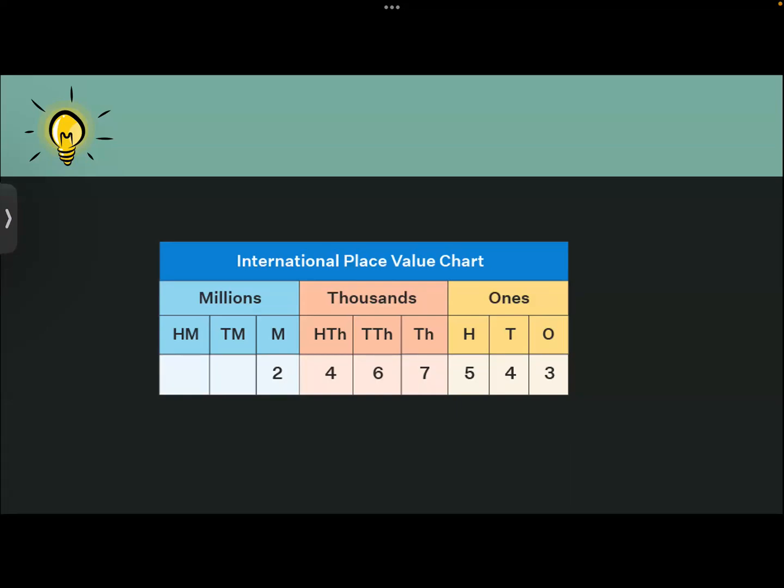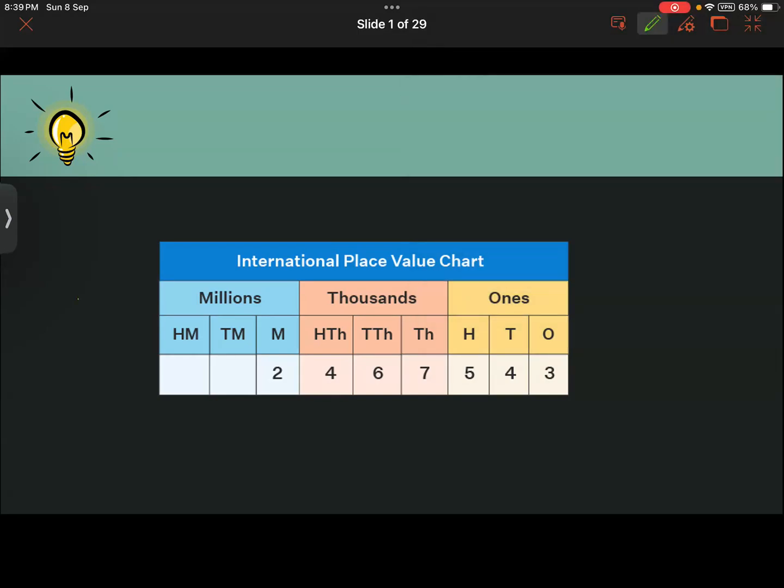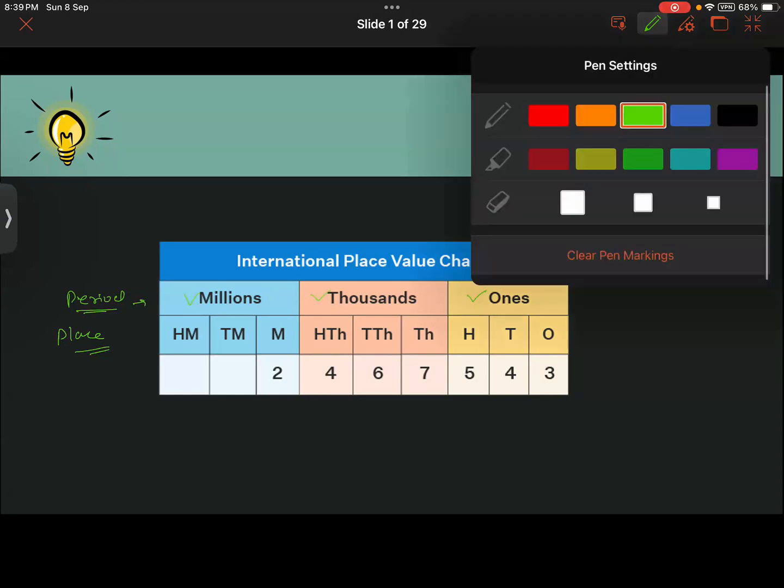Okay, we are going to continue with the international place value chart and how commas are put using this. So in the international place value chart, how many places are there? There are a total of 9 places in this. If you can count here, 1, 2, 3, 4, 5, 6, 7, 8, 9. Getting it, Sumaya and Habib, both of you? How many periods are there? There are 3 periods: ones, thousands, and millions.